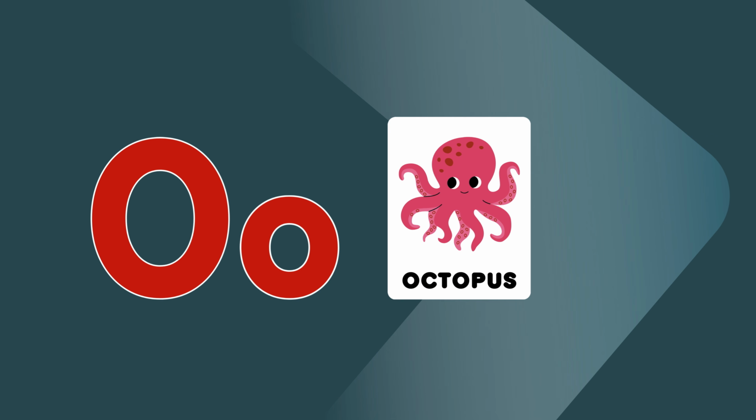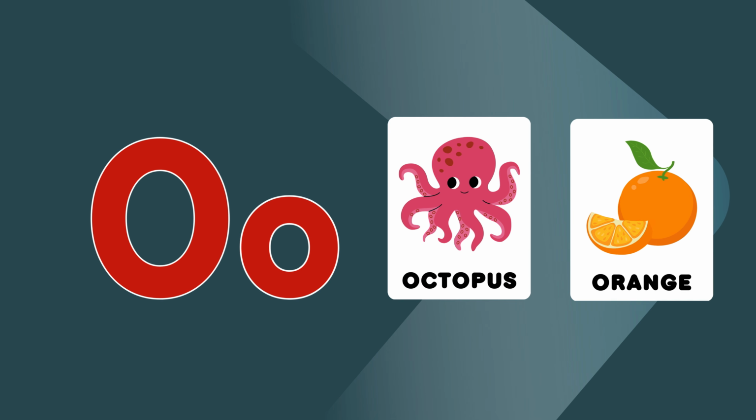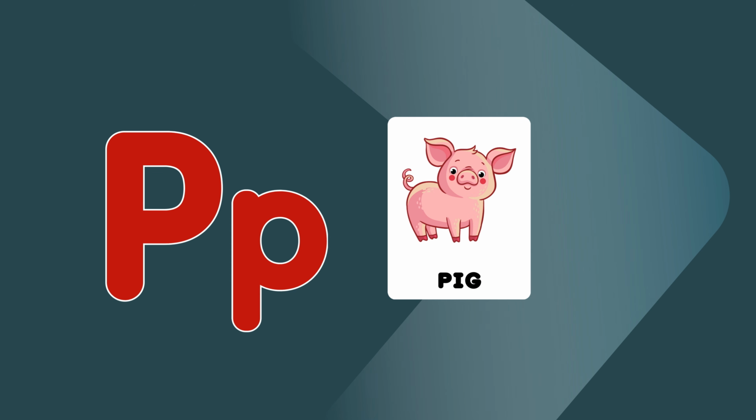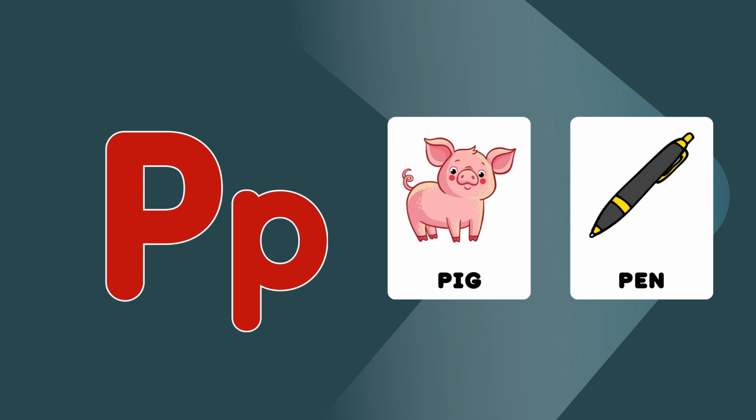O is for octopus, octopus. O is for orange, orange. P is for pig, pig. P is for pen, pen. Let's sing the alphabet A to Z. Come and sing along with me.